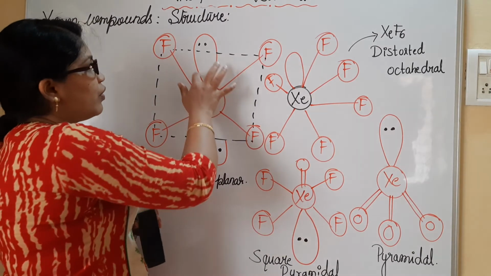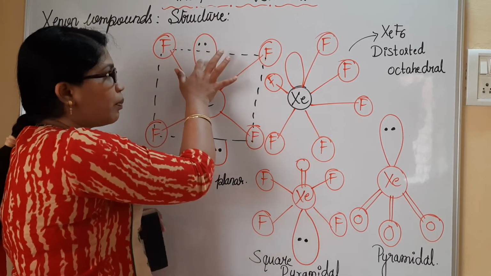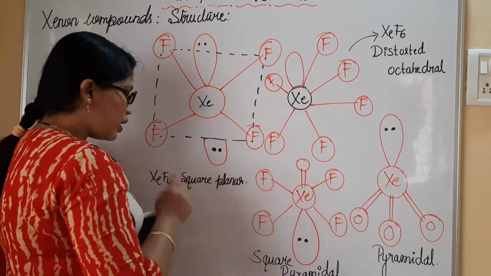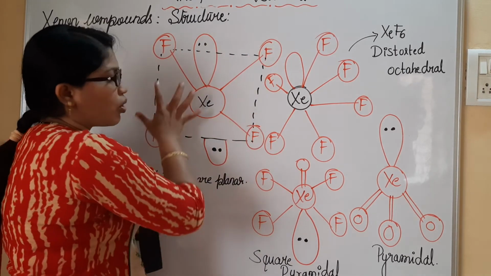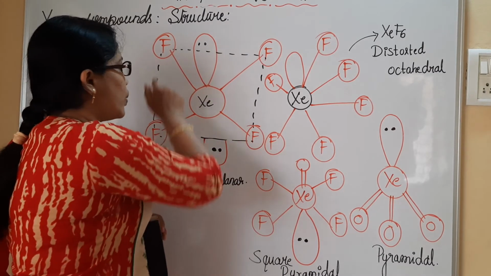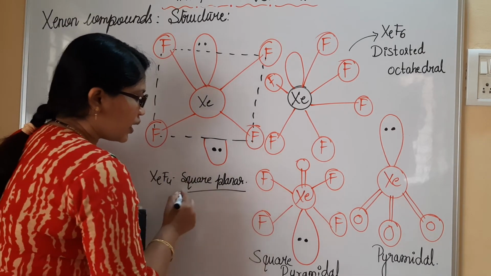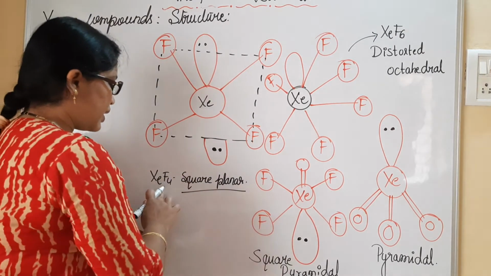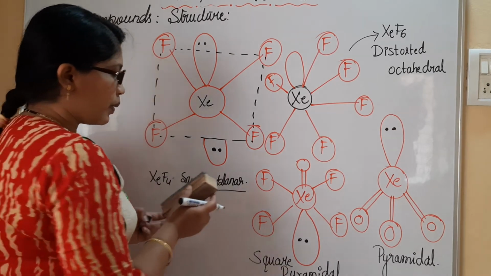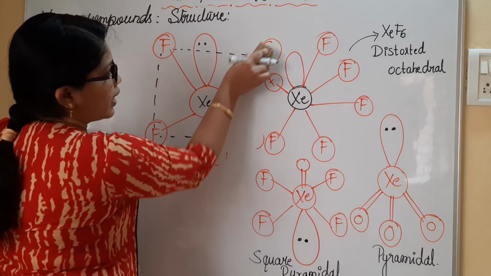And in the middle, we know that there is an empty orbital with a lone pair of electrons each. Okay, so as the fluorine atoms are at the 4 corners, we can easily draw a square here. So the structure is said to have a square planar shape. So XeF4 exists as square planar. Let me rub this one, I'll explain the next thing.